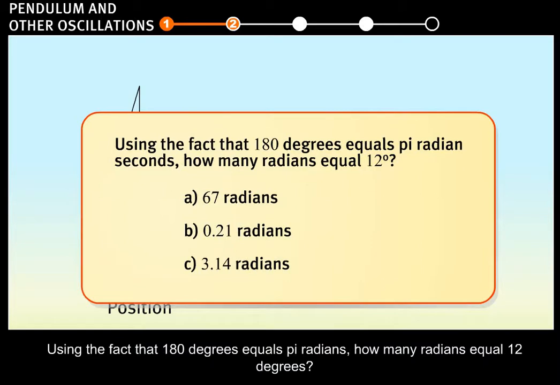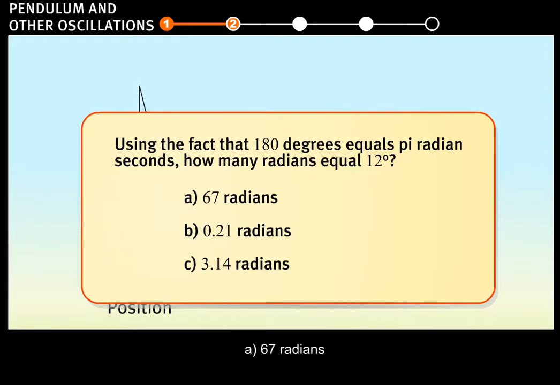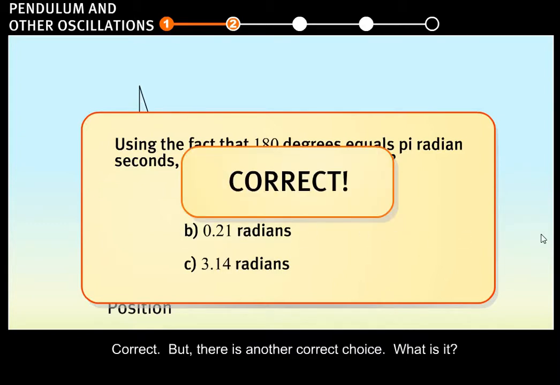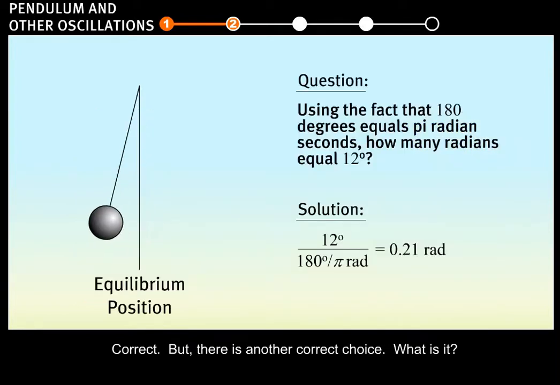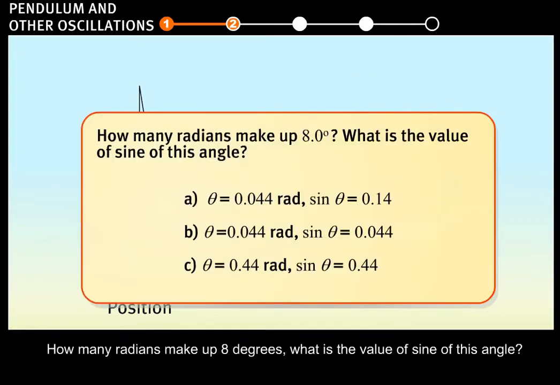Using the fact that 180 degrees equals pi radians, how many radians equals 12 degrees? A. 67 radians. B. 0.067 radians. C. 3.14 radians. Correct. Try this question. How many radians make up 8 degrees? What is the value of sine of this angle?